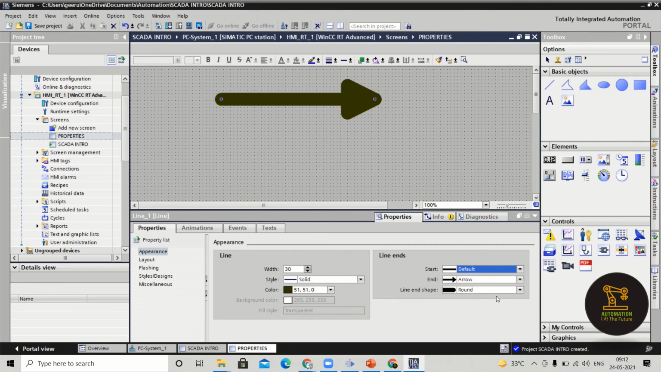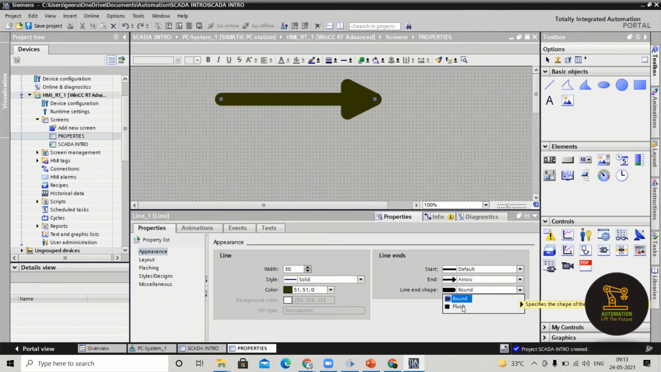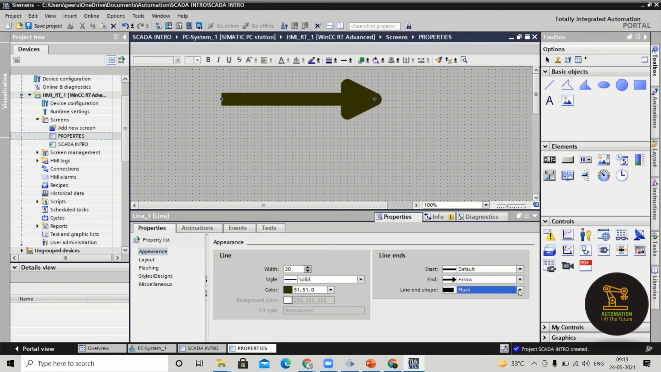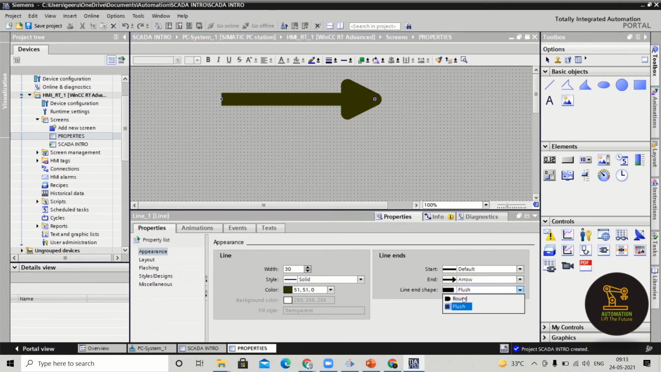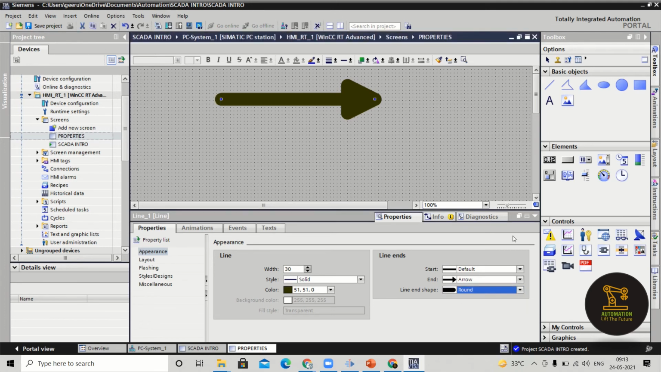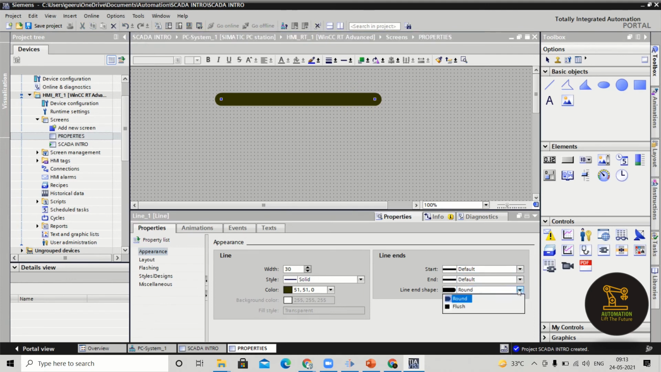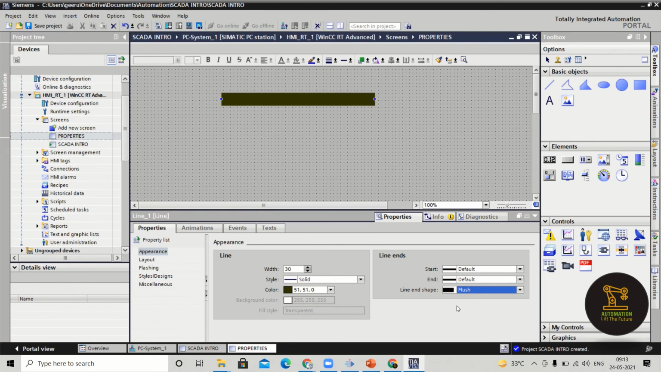And the same way line ended shape. Understand that example, if I am not using arrow, if I kept it as default, then you will get to know clearly. So currently it was round in both the ends. When you go for flush, there will be no round. Right? I think appearance was clear with the line.